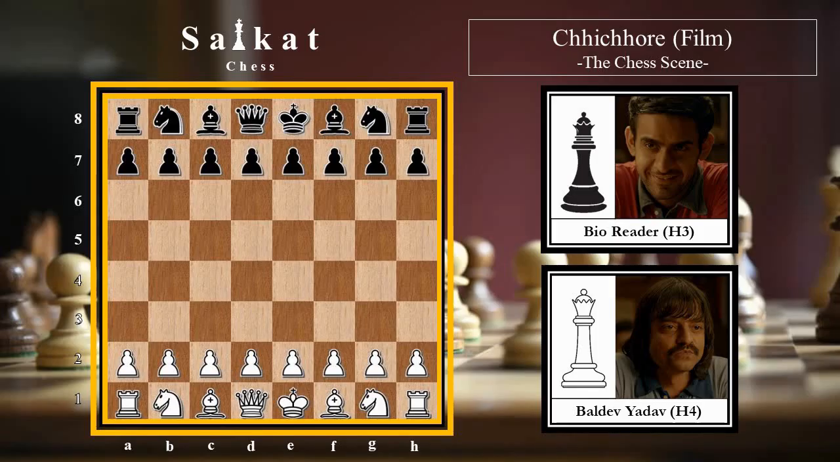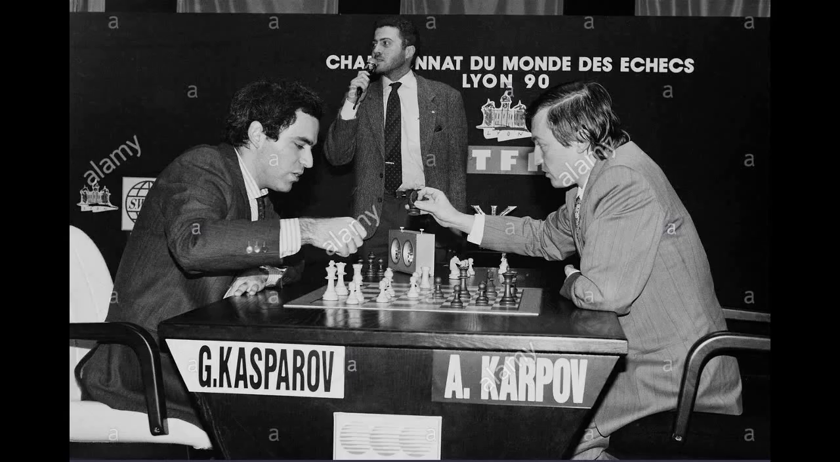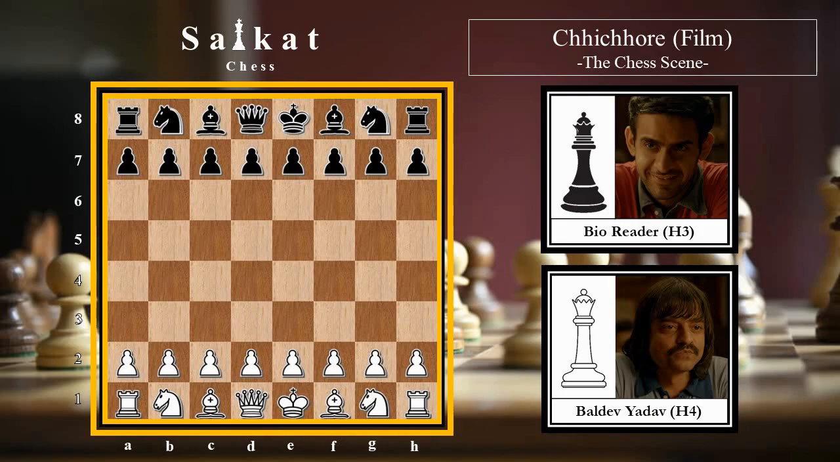Well, the actual game that they used in this film is a famous game between former world champion Garry Kasparov and Anatoly Karpov from the World Championship match of 1990, round 20. The great thing is that they actually modified this game a little bit towards the end and presented it in this film. Was it better or worse? Let that be a surprise for a while.